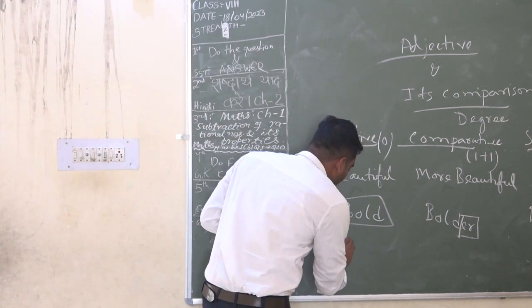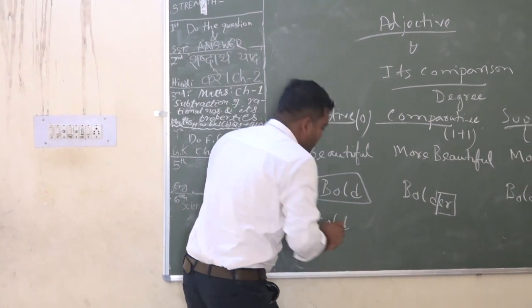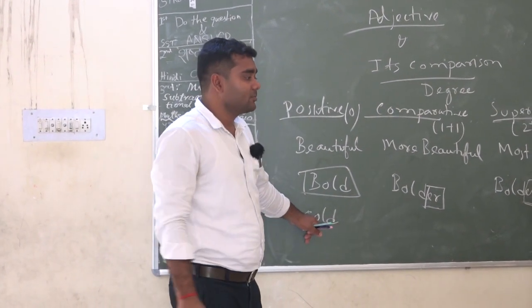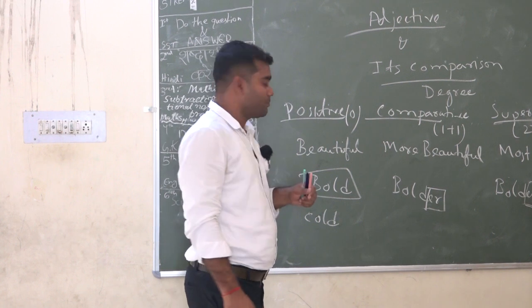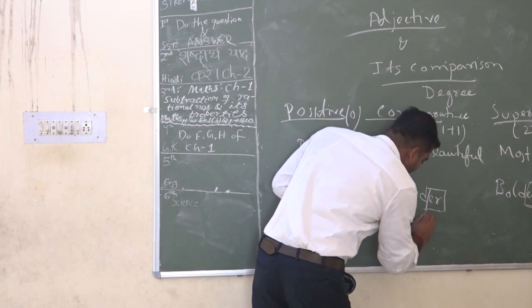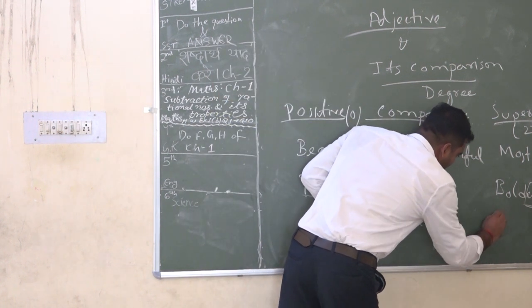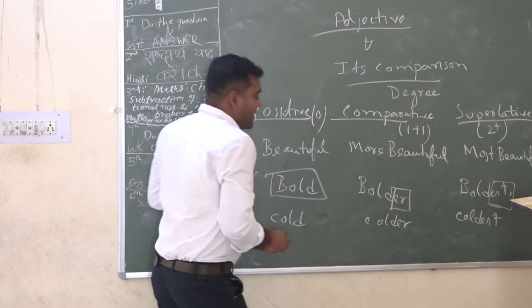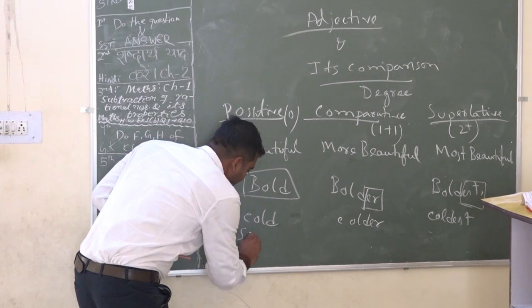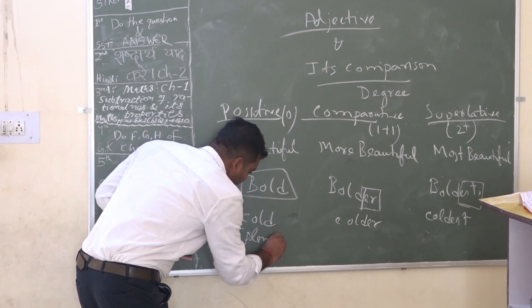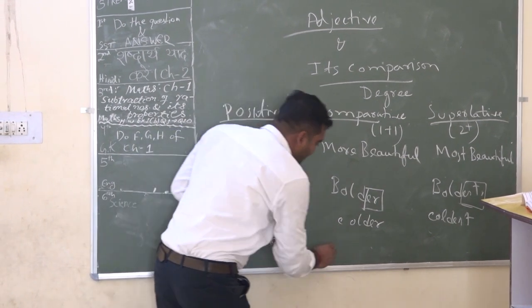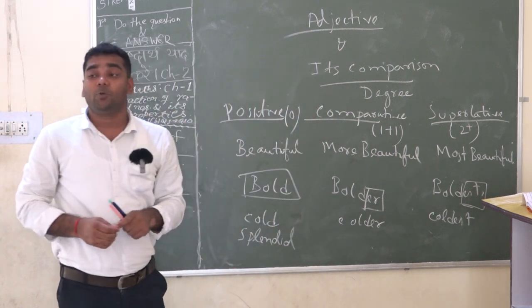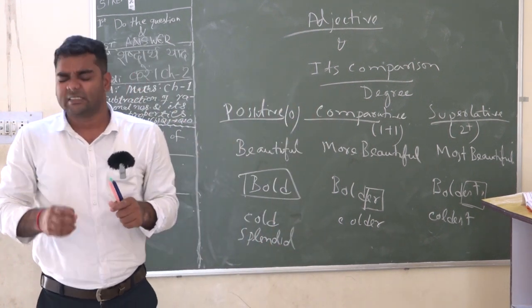So what should we write? But if I write splendid, now you tell me the answer, what to write in comparative form.